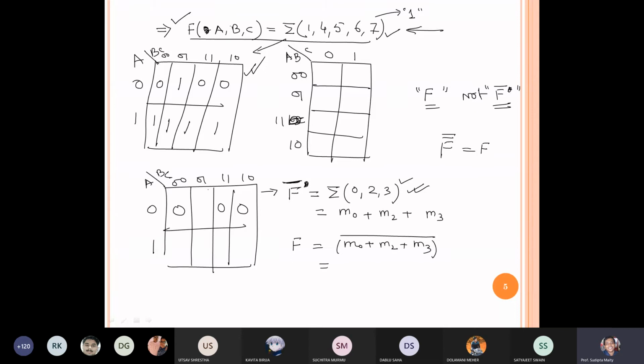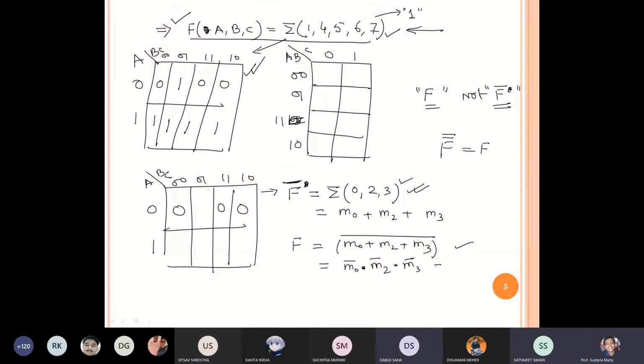Up to this line, is there any doubt? Any student? No student, then we can proceed. So can we write m0 bar, multiplied by m2 bar, multiplied by m3 bar? Yes or no? Using De Morgan's theorem.